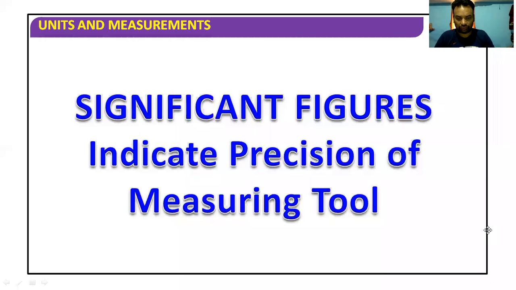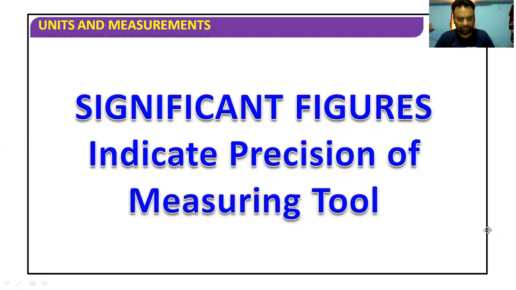Precision of the instrument means making an instrument which can measure or detect the smallest value of the observation or of the experiment, up to very small decimal values. If our instrument is getting that, then it is said to be more precise.